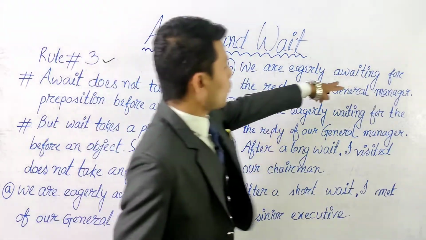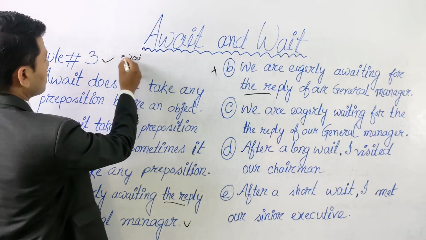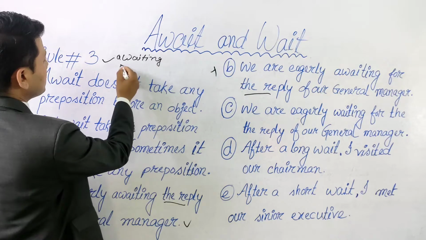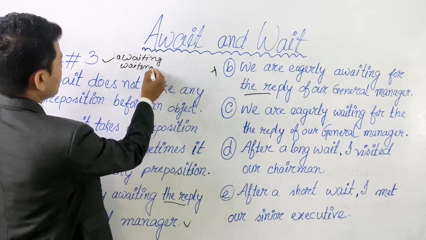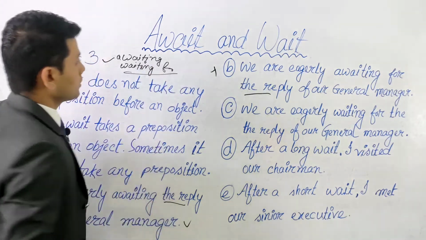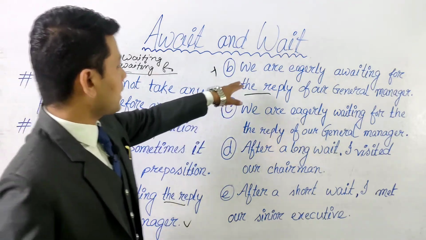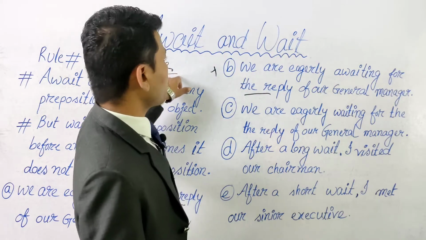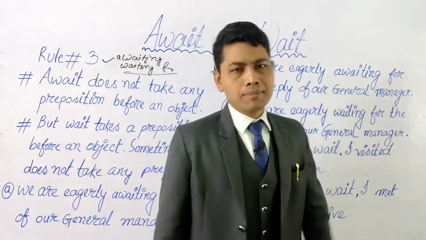Because here awaiting means waiting for. So if we use for again, it will be like we are eagerly waiting for for the reply of our general manager.